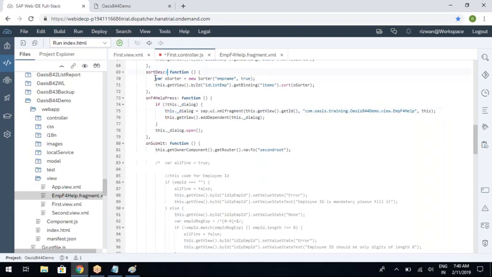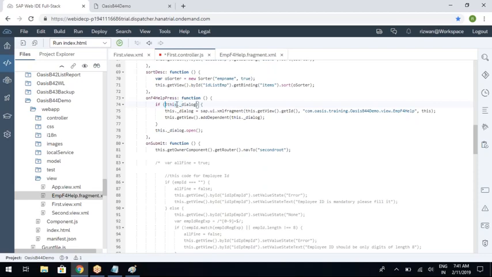If you define a variable by using var, it will be accessible only within this function. Outside the function it cannot be accessed. It doesn't know what that variable is at all. If you define a variable by using this._, you can access that variable outside the function also.